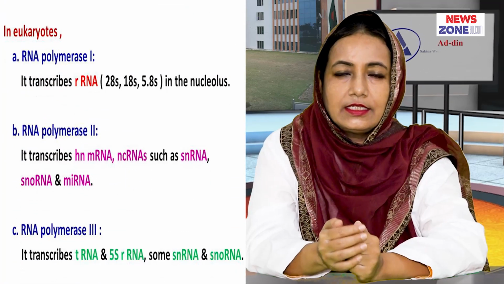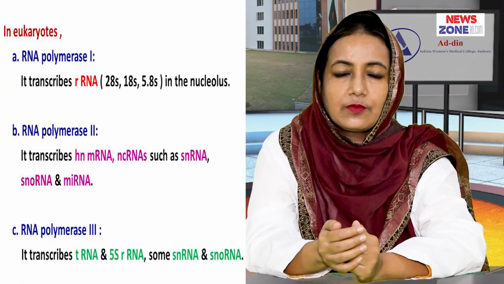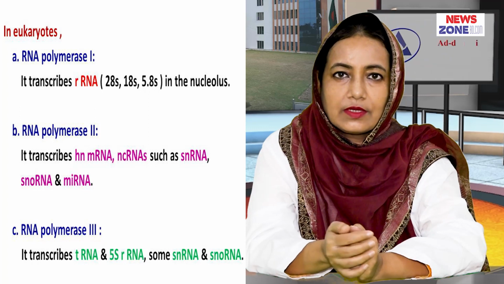In eukaryotes, there are 3 distinct species of RNA polymerase that synthesize RNA. These are RNA polymerase 1, 2, and 3. RNA polymerase 1 transcribes the pre-ribosomal RNA, that is the 28S, 18S and 5.8S ribosomal RNA, in the nucleolus.